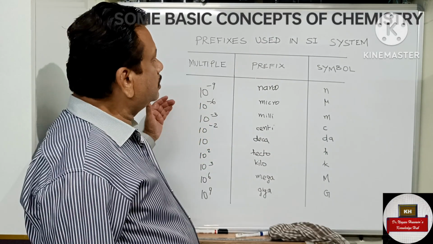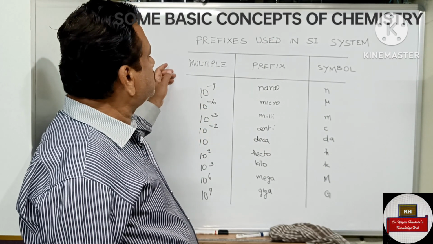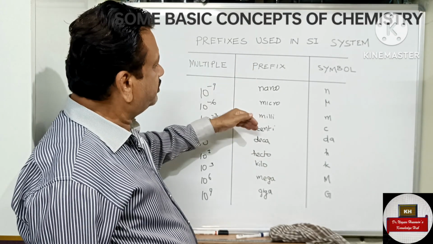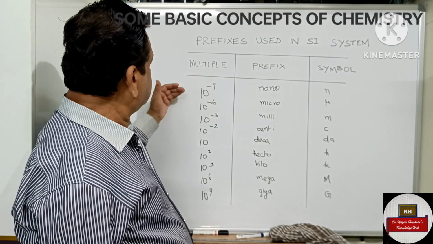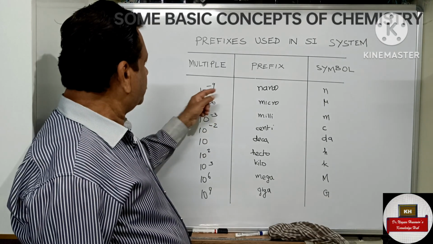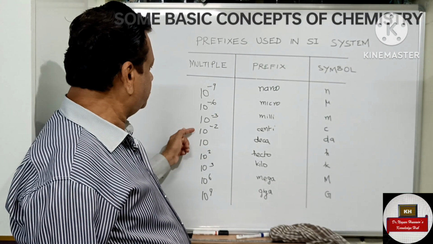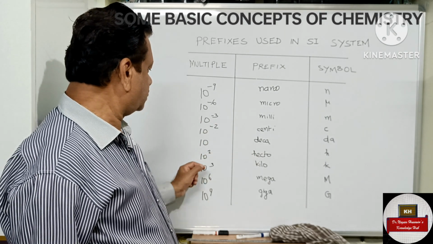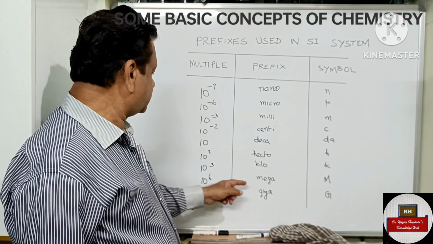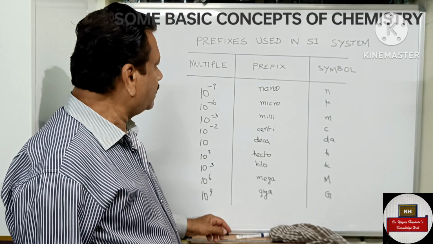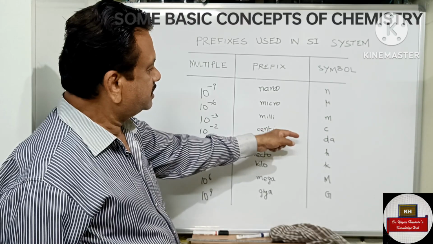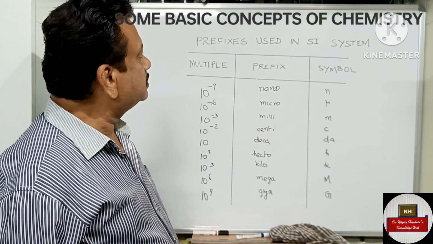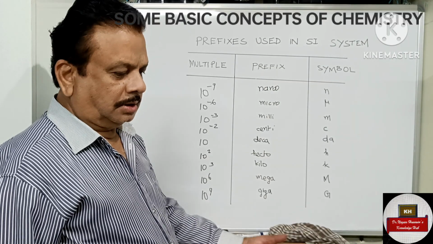Dear student, please note down this table, which gives the prefixes usually used in the SI system: the column for the multiple, then the prefix for that, then the symbol for that. 10 power minus 9 is nano, 10 power minus 6 micro, 10 power minus 3 milli, 10 power minus 2 centi, 10 deca, 10 power 2 hecto, 10 power 3 kilo, 10 power 6 mega, 10 power 9 giga. Then the symbols are n, µ, m, c, d, a, h, corresponding k, M, G. Please note down this. You will come across it in due course.